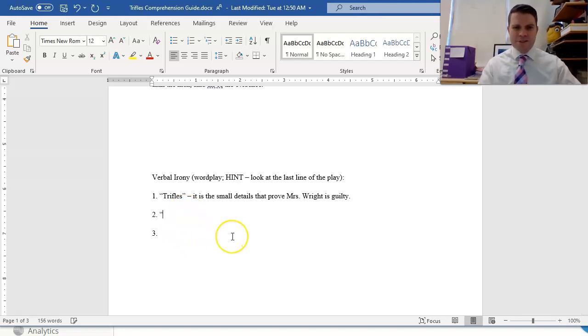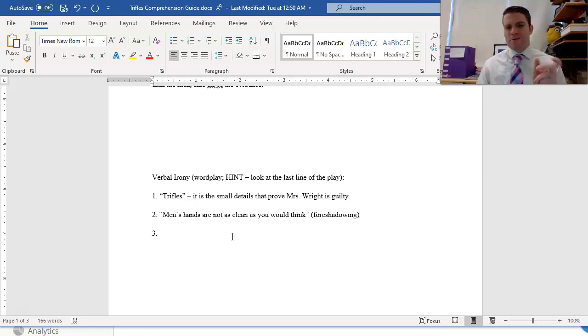Another bit of verbal irony is actually a line. I think Mrs. Hale says it earlier in the play, really in the first third of the play. She says something along the lines of, men's hands are not as clean as you would think. Or something like that. I would consider this actually an example of foreshadowing, but it would count as verbal irony right here. She's kind of hinting at the fact that, you know what, maybe John Wright actually is not as good a man as anyone would think. It's a little hint early in the play that maybe some of this is John Wright's fault.